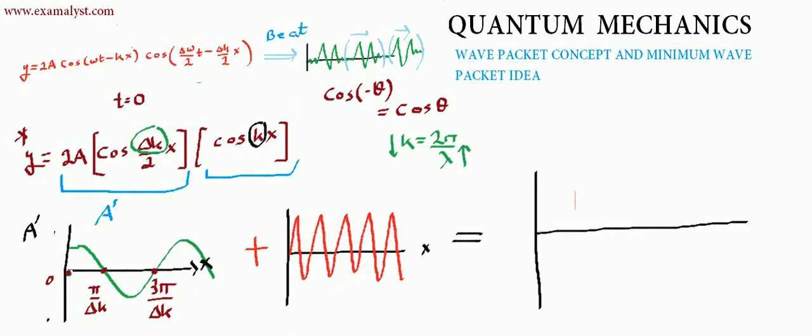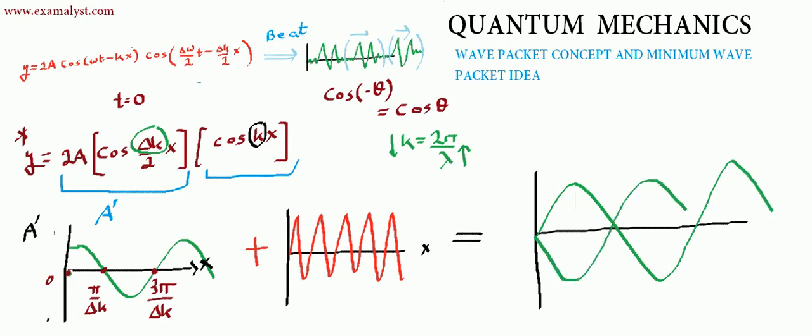The green one will form the cover. So it will look like this. And the red one, the fast varying part, will be somewhere inside the cover. So when you combine them, this is what you will get. So this is the idea of the wave packet that I was discussing earlier. Okay, this is how the wave packet is going to look.